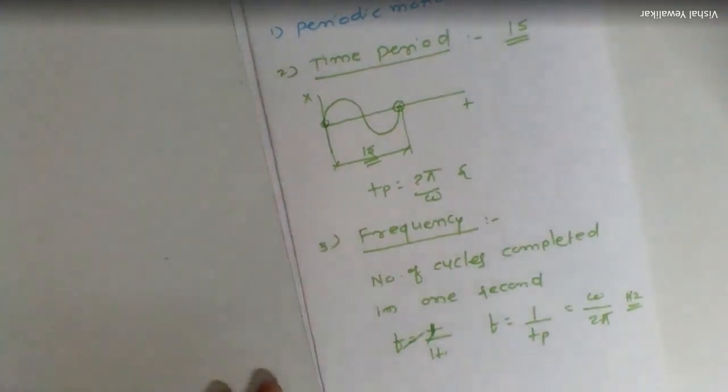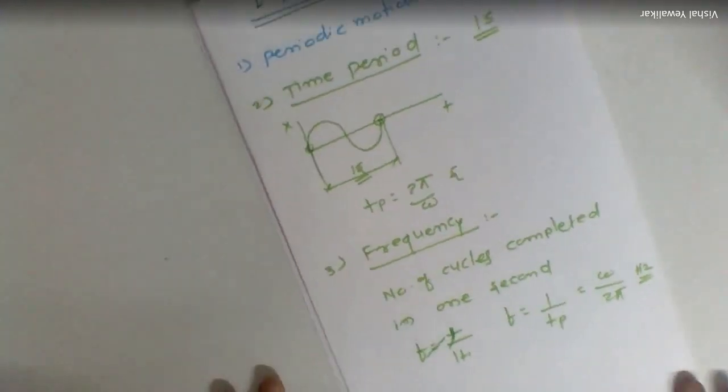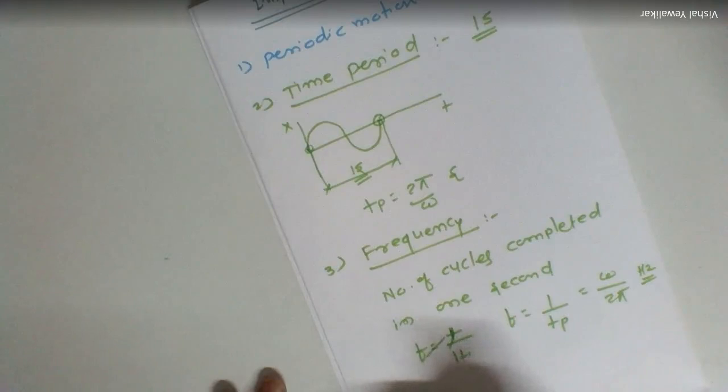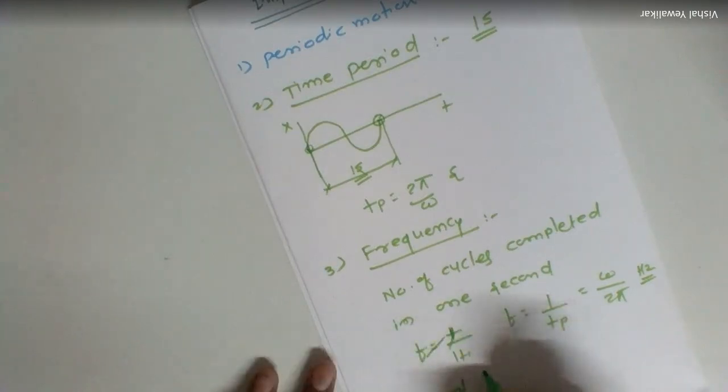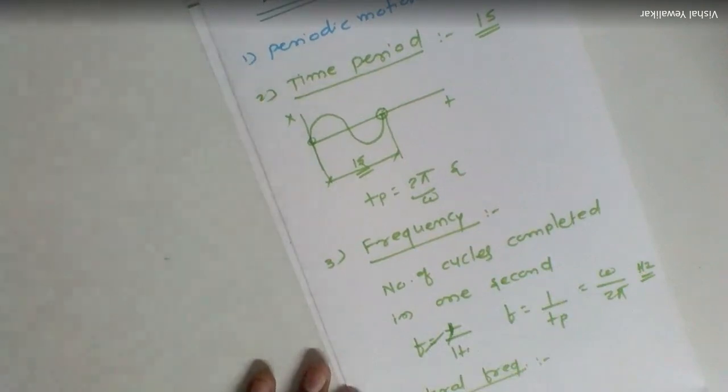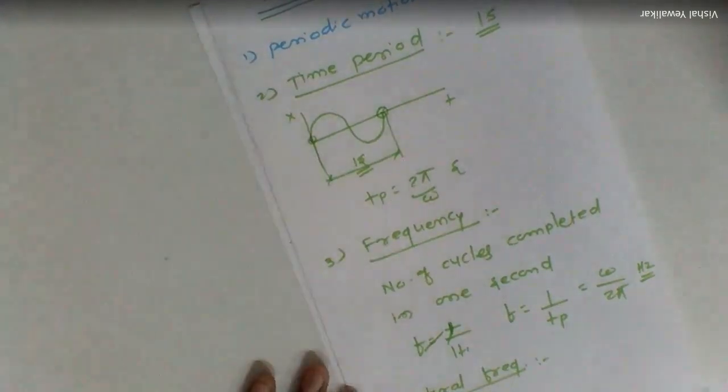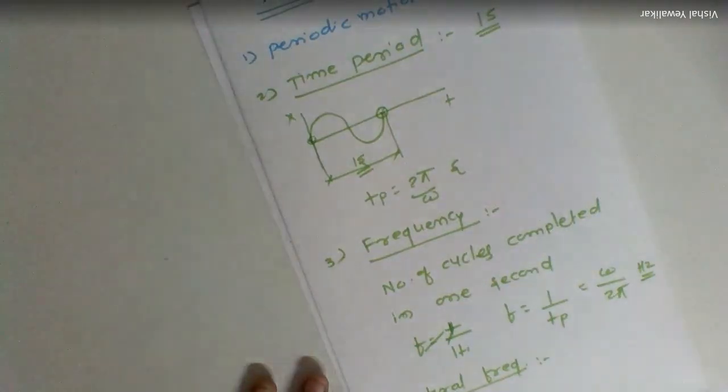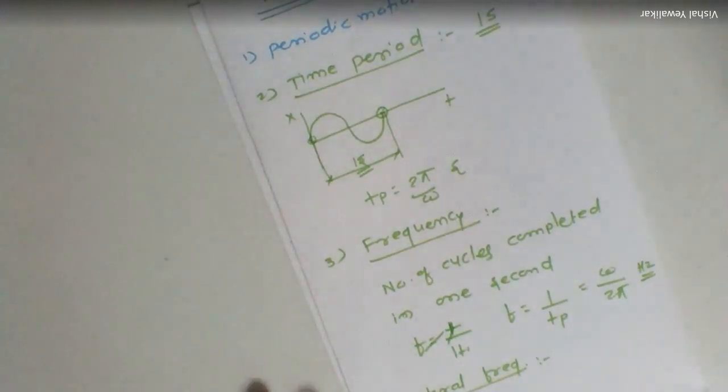So we are going to discuss more about this frequency. Then we have already seen the term called natural frequency. Natural frequency is nothing but the frequency with which the mass would vibrate in the absence of an external excitation force.